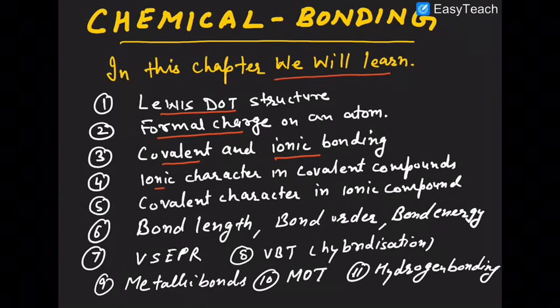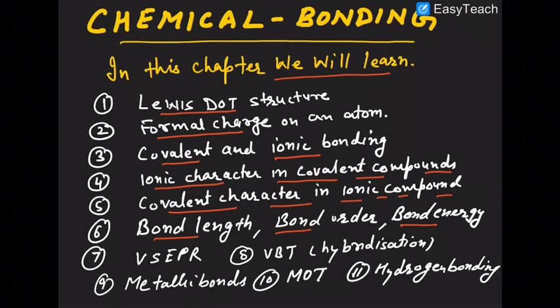Then we will discuss the ionic character in a covalent compound, via percentage ionic character as well as from dipole moment. Then we will learn about covalent character in an ionic compound, which is governed by Fajan's rules. Then we will discuss the Born-Haber cycle, lattice enthalpy and hydration enthalpy. Then we will discuss bond length, bond order, bond energy, and bond angle.